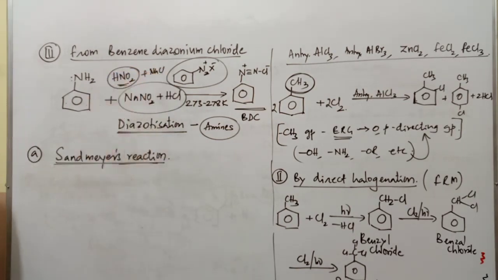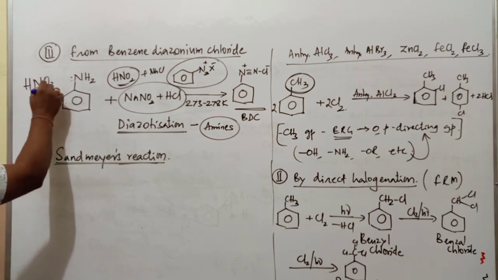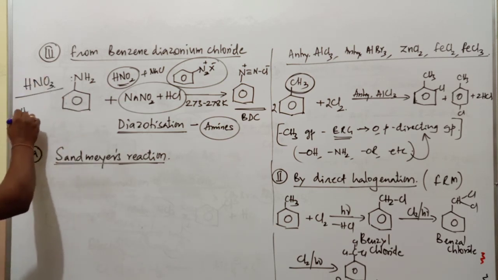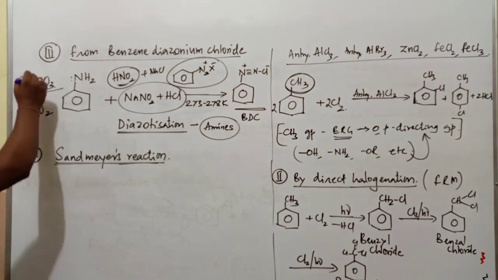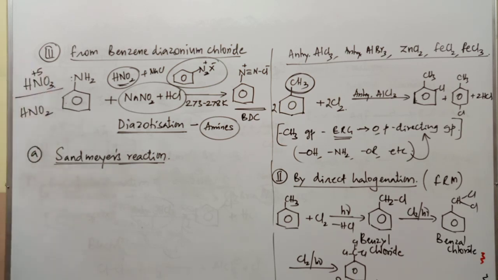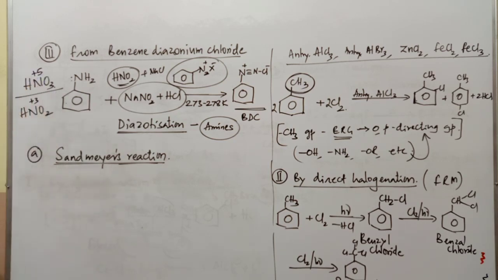What is the name of HNO2? It is nitrous acid. You know about HNO3. What is HNO3? Nitric acid. This is HNO2, nitrous acid. Here the oxidation state of nitrogen is +5 in nitric acid, and here the oxidation state of nitrogen is +3 in nitrous acid.